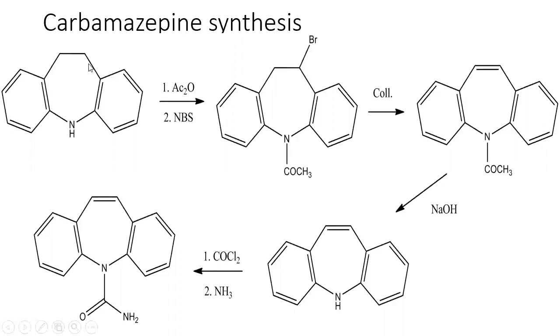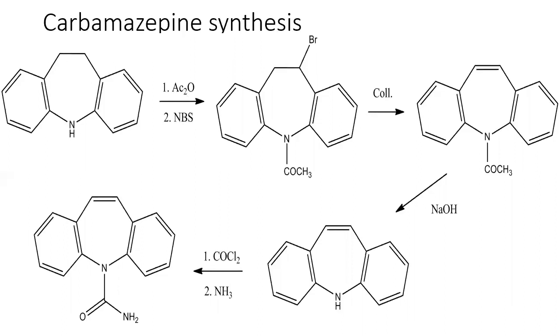So first step, we are taking the iminostilbene nucleus. It is treated with acetic anhydride and N-bromosuccinimide. NBS is nothing but N-bromosuccinimide, a very powerful halogenating agent. Ac2O is acetic anhydride, (CH3CO)2O.